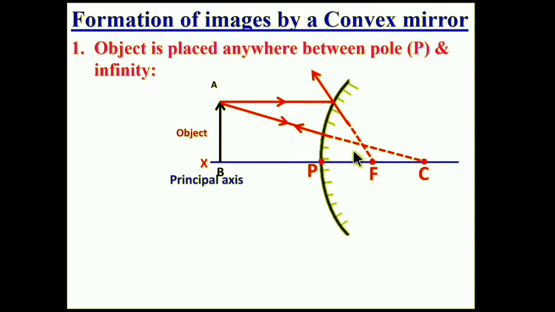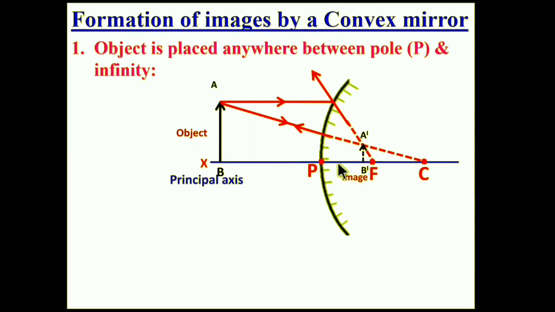Now in this case, these two extended rays appear to intersect. They are not actually intersecting here. From this point, if you draw a line, we can consider it as the image of the object AB. So A prime B prime is the image of object AB. The image is formed here because the light rays appear to intersect here. That is why such an image is called a virtual image.